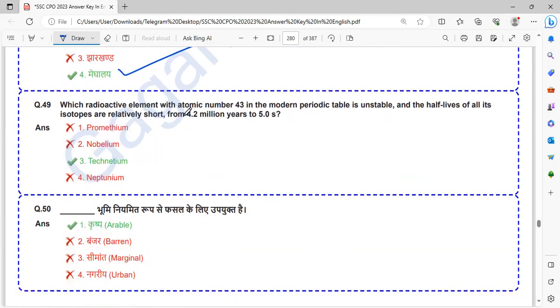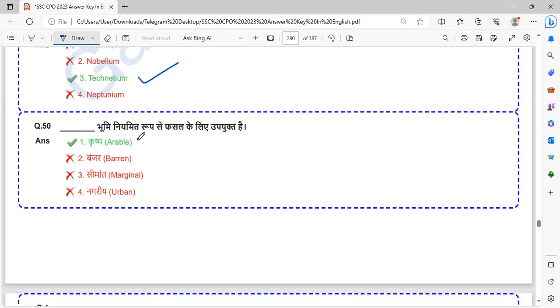Which radioactive element with atomic number 43 in the modern periodic table is unstable, and the half-lives of all its isotopes are relatively short, from 4.2 million years to 5 seconds? That is technetium.